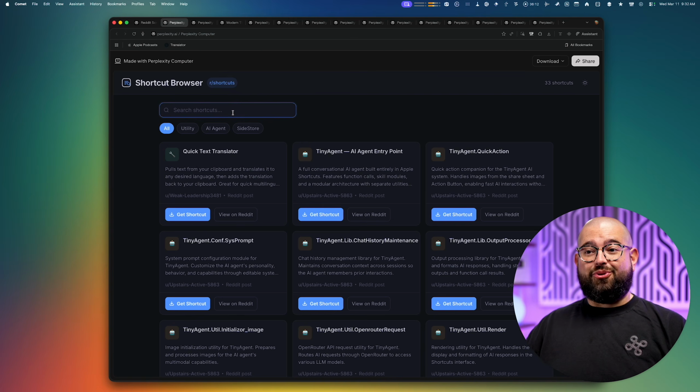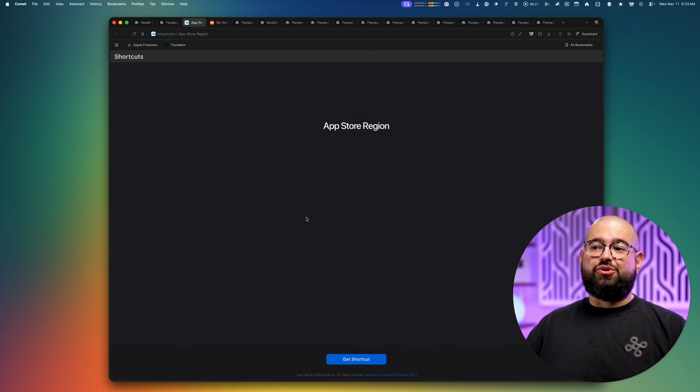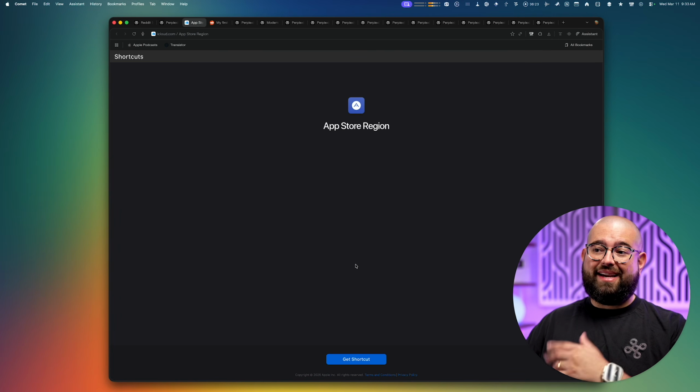I can even search the shortcuts. I didn't ask for that in the prompt, it just did it. I can even browse by a couple utilities and then view on Reddit or just click to get the actual shortcut, and that's the iCloud link. Now I can add it to my Shortcuts app.